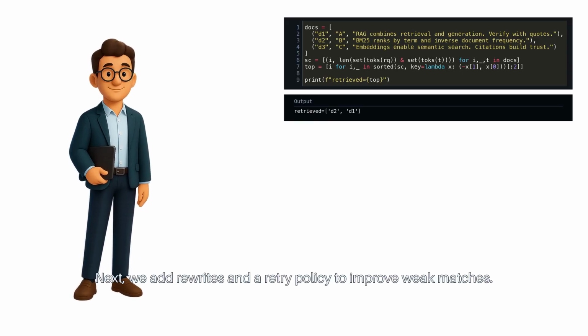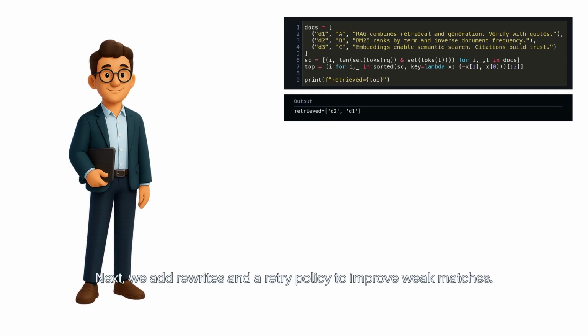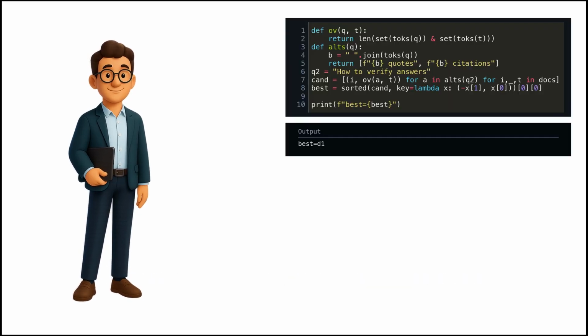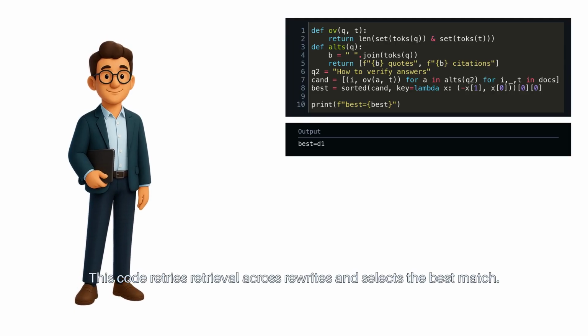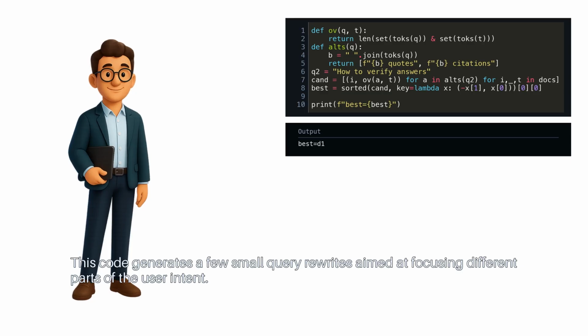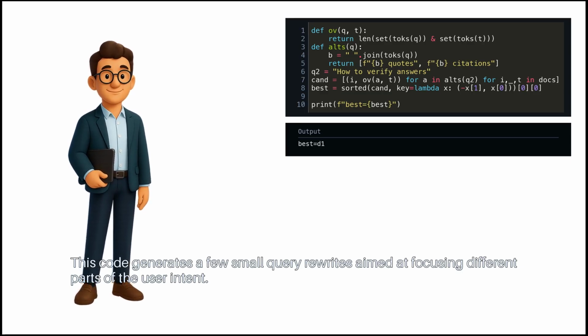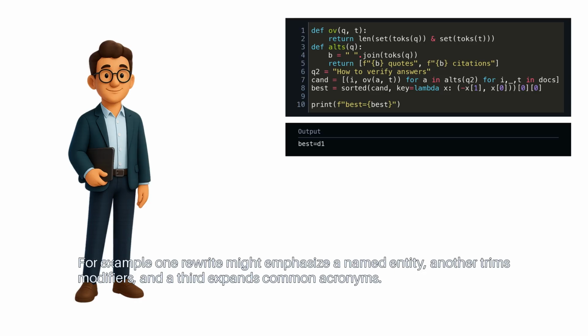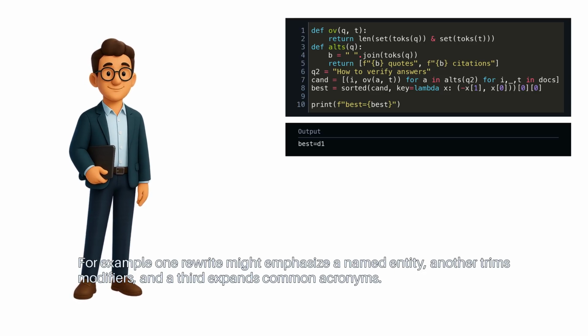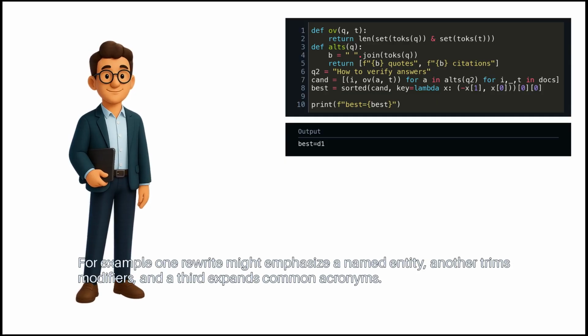Next, we add rewrites and a retry policy to improve weak matches. This code retries retrieval across rewrites and selects the best match. This code generates a few small query rewrites aimed at focusing different parts of the user intent. For example, one rewrite might emphasize a named entity, another trims modifiers, and a third expands common acronyms.